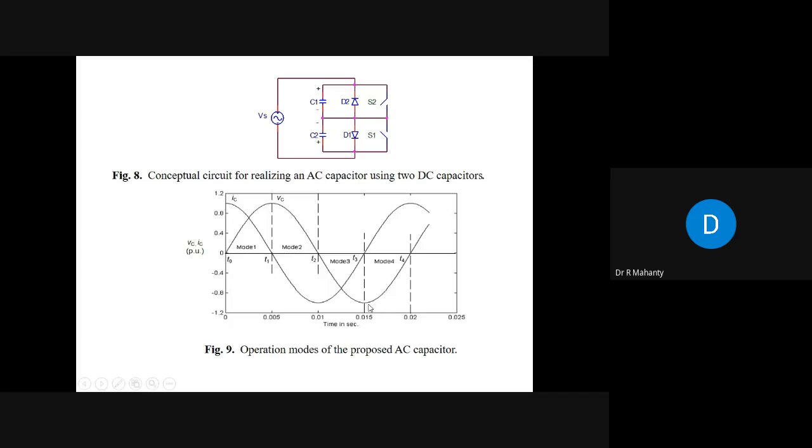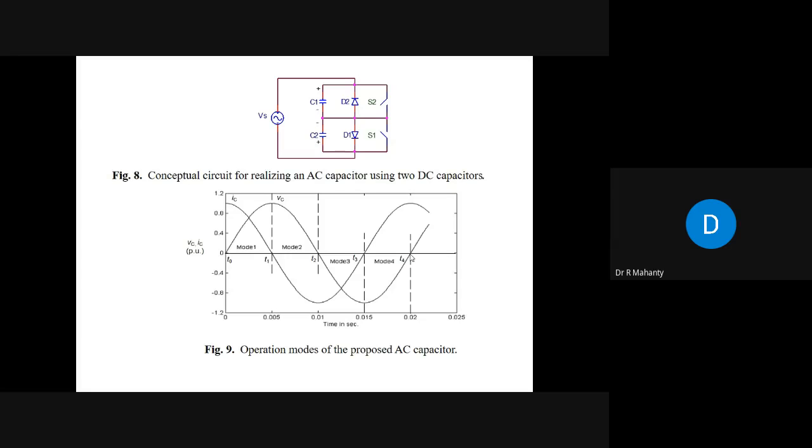Now, if you turn on this switch S2, the current will flow like this and back to the supply. So this capacitor will be fully discharged when you reach the end of mode T4.